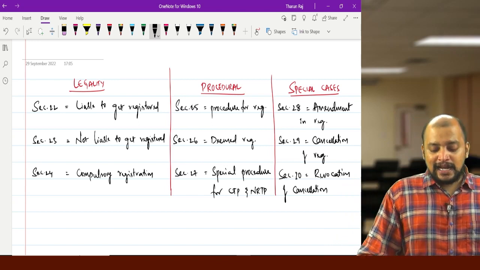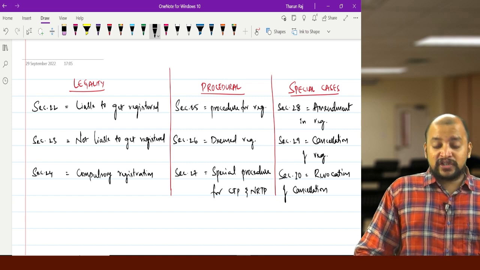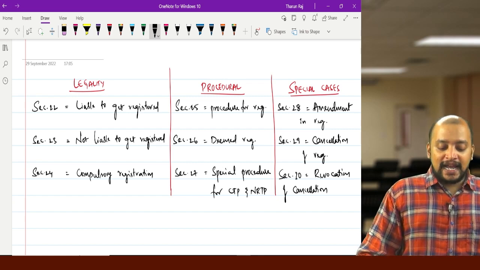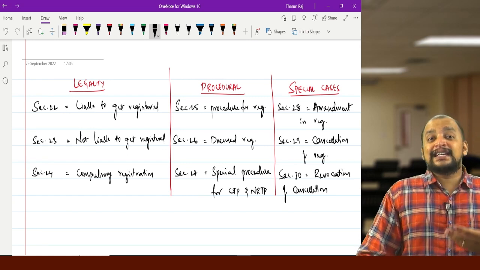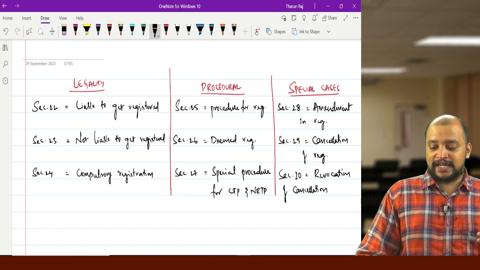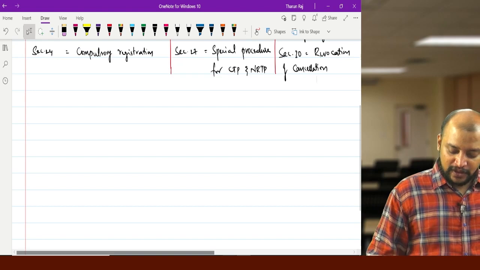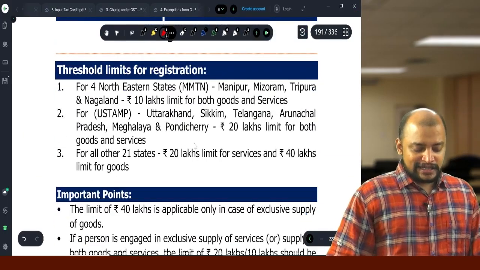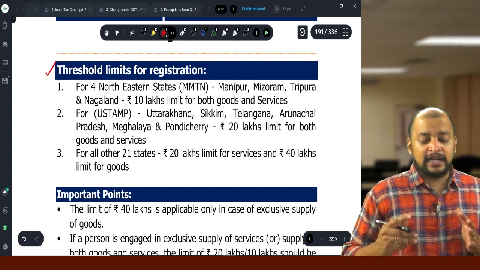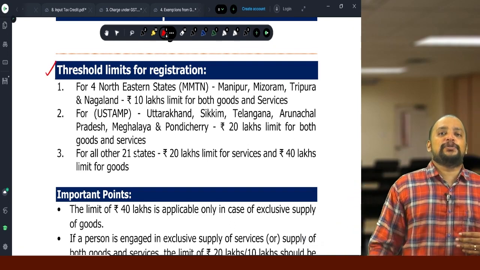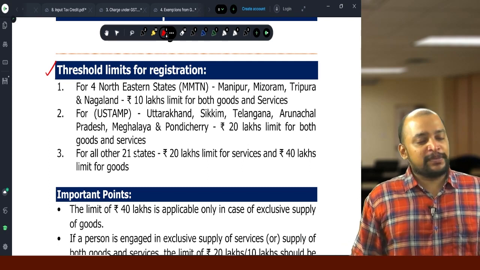So these are the 9 sections that we have in the registration chapter, and section 22 talks about who is liable to get registered. Whenever a person's aggregate turnover exceeds the threshold limit for registration, that person is liable to get registered. That is what section 22 says. What is that threshold limit? 3 points you need to remember.